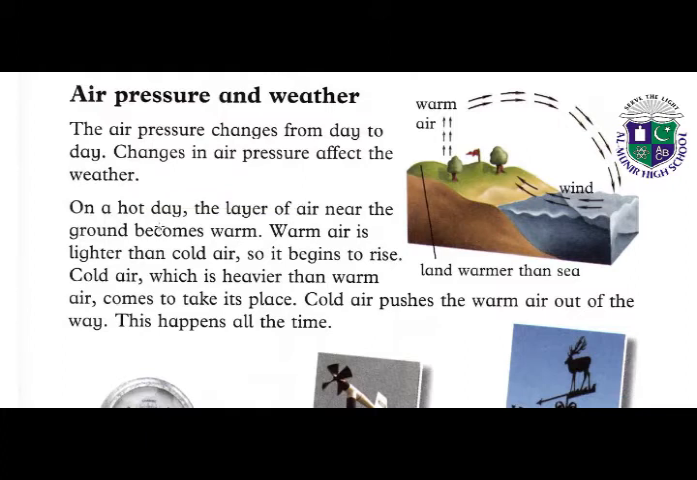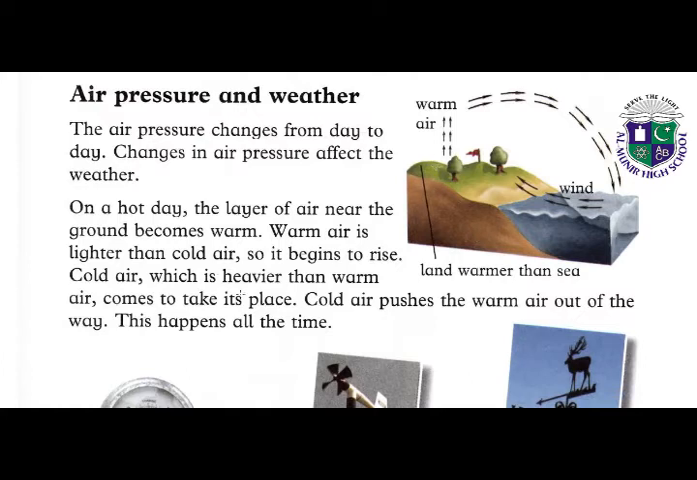On a hot day, the layer of air near the ground becomes warm. So look, students, look at this picture. This is a hot day. So here the layer of air near the ground becomes warm. Warm air is lighter than cold air, so it begins to rise. So warm air always rises because it is lighter than cold air.